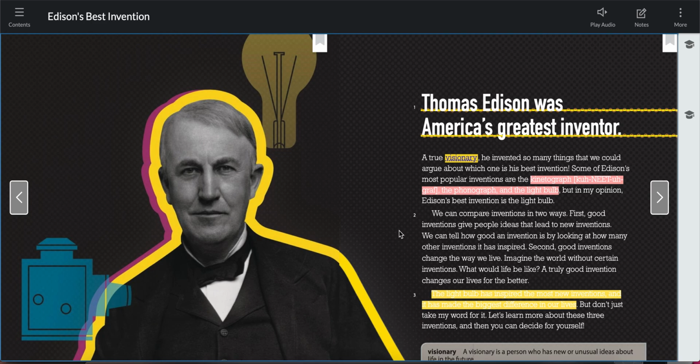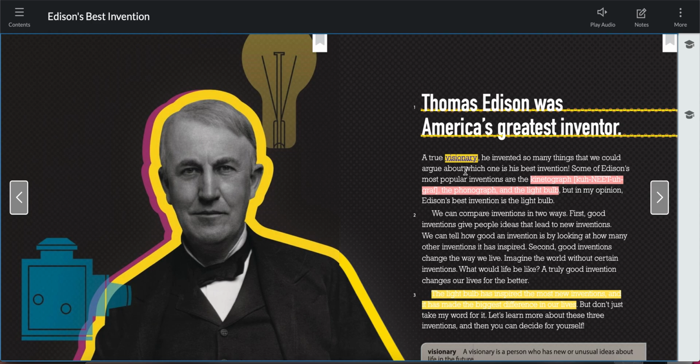So it's important when you are reading this type of text that you are able to prove why certain things happen. Okay? You can prove that this is a fact. You can prove that this is an opinion. And when you look for opinions, again, you want to look for those words that show you how the author feels about the subject. Okay?